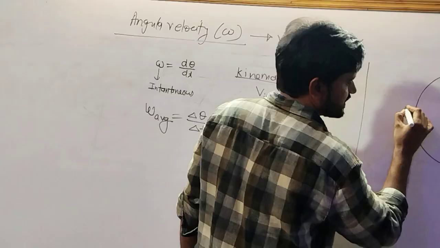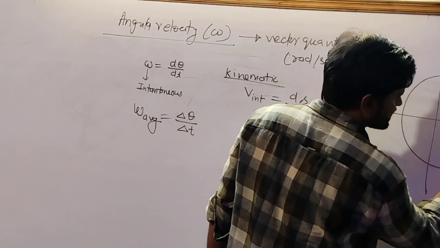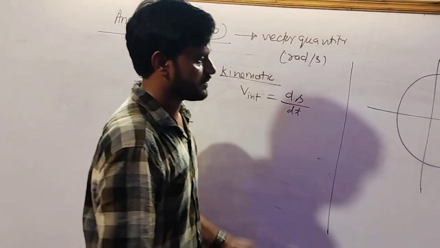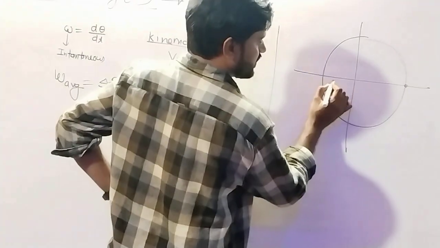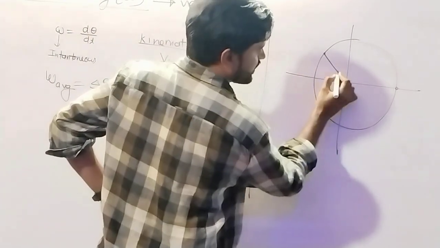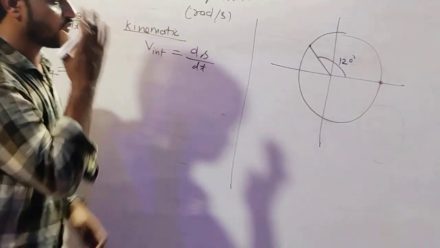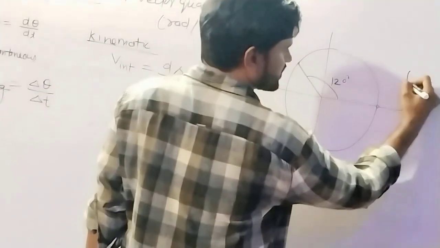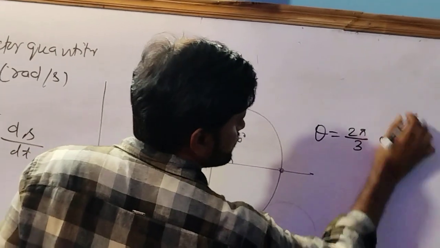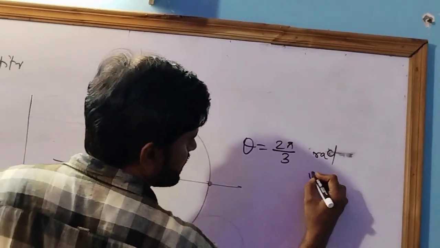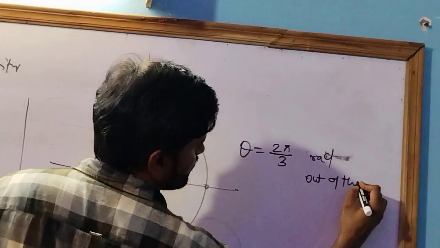Now, suppose that we take an example. Suppose that there is a circular motion and an object is moving from here to this point, and covers an angle of 120 degrees. Then what is the angular displacement? As I discussed earlier, 2 pi by 3 radian out of the plane.